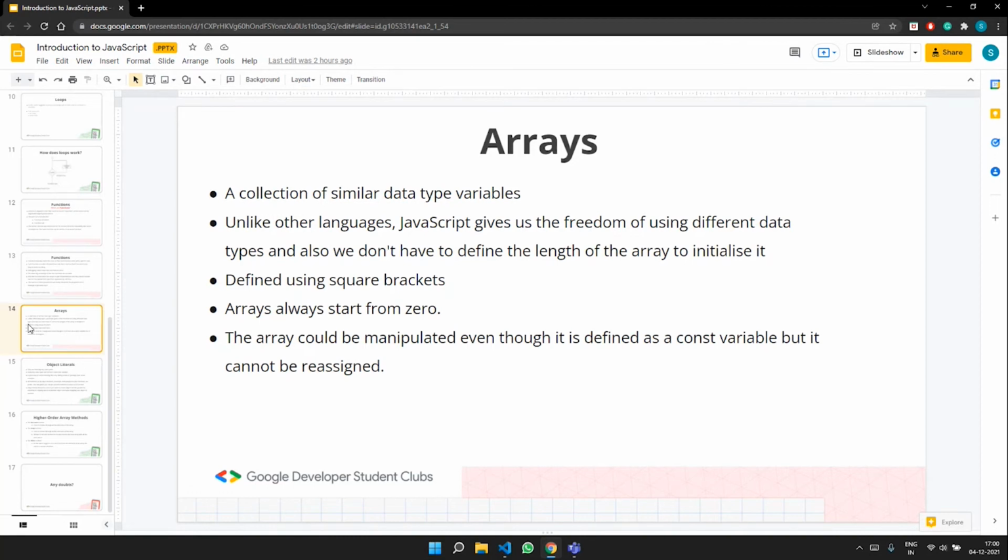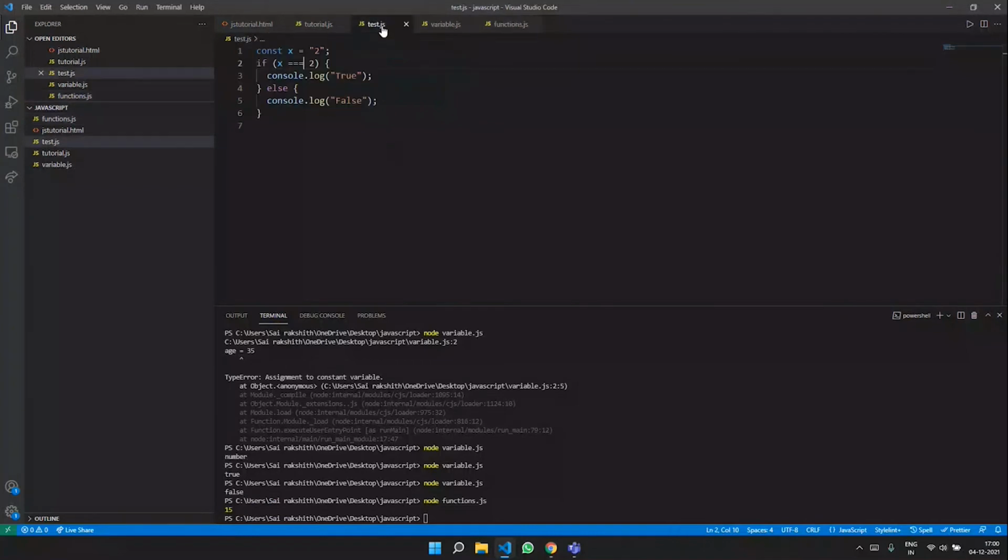In Java, what we used to do is, when we used to initialize an array, we used to also give a number inside the square bracket. It need not be done in JavaScript. We'll be doing a hands-on session on arrays as well right away. So I'll use just the test.js file.